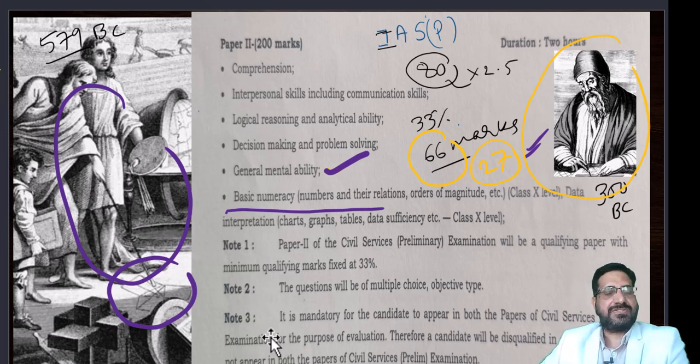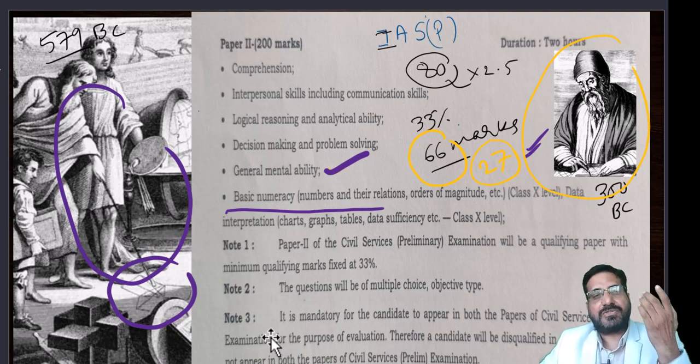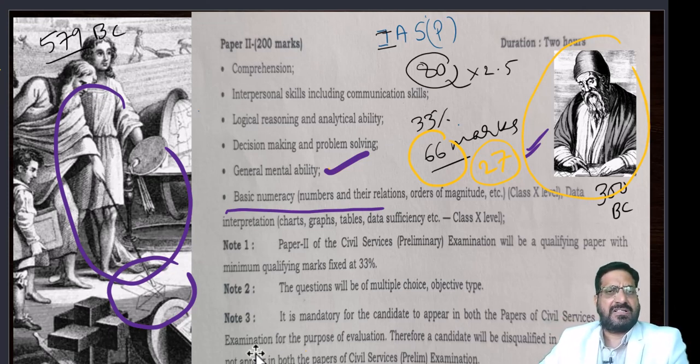Many of these questions I found in other exams also, SSC exams, Staff Selection Commission exams, bank exams, of course in CAT exam also. So there is nothing special about these questions. You need not complain about these questions. That's what we are doing. We are seeing how these questions are and how we can solve them. Getting 27 questions right out of 80 questions is not a big deal.